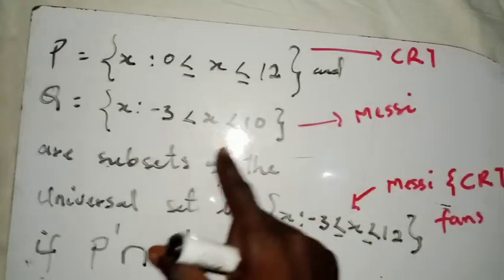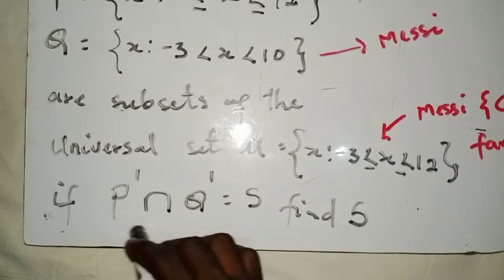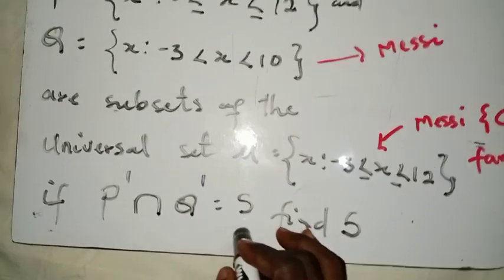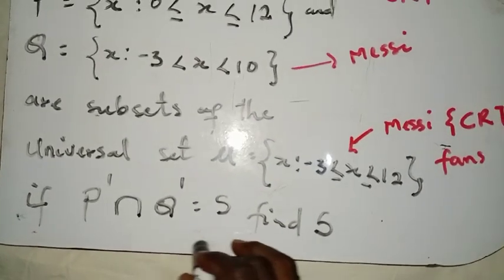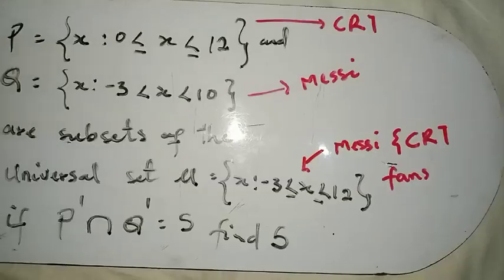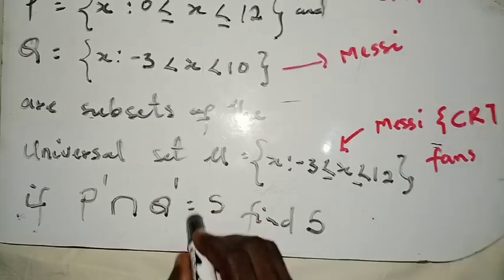Now we are going to use mathematics to determine this. These guys here are coming from a mathematical issue. You don't need to worry too much about this. All that you have to do here is make sure that you follow what you are going to do. Now this is how we normally read this: P prime intersection Q prime is equal to X.